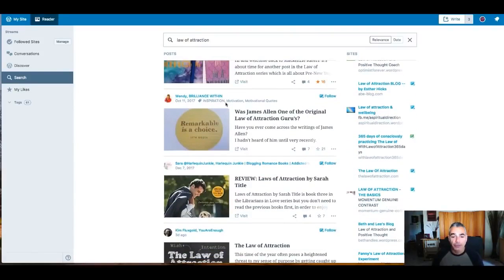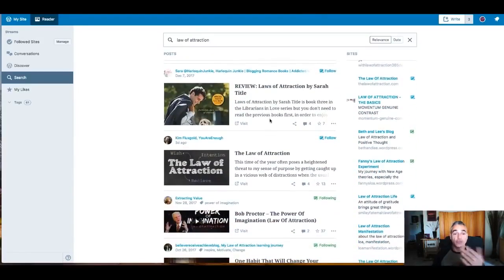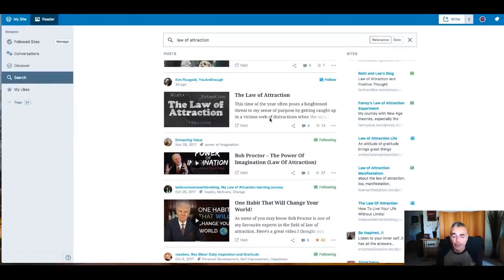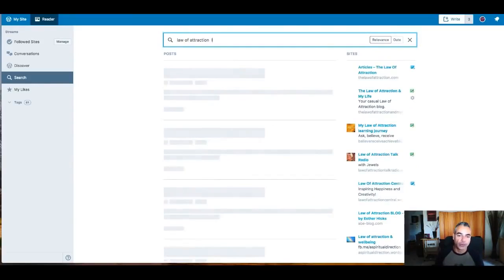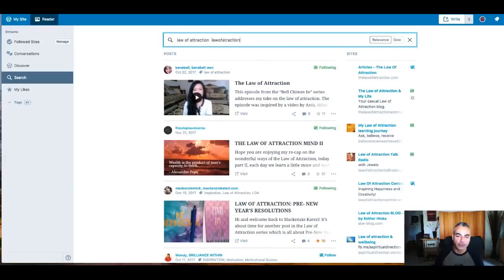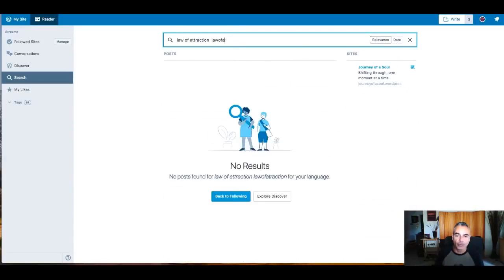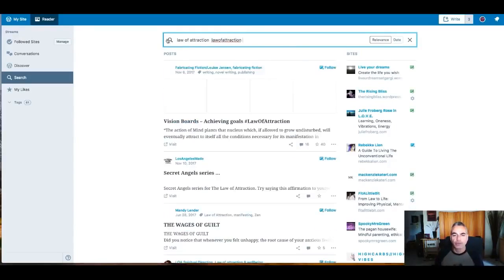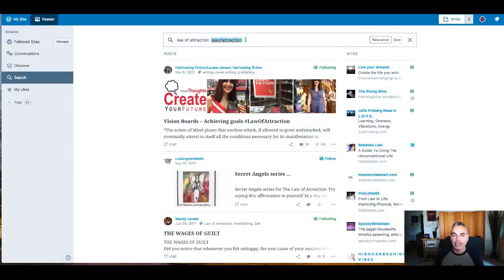I would choose inspiration and law of attraction and add more, actually. Same here, inspiration, motivational quotes. I would use motivational quotes in that. So you would take those keywords and add them. Now, in the keyword field, if you're writing keywords, put one like this, law of attraction, and do another one like this, law of attraction. Put it together, make two of each, just in case. You never know. If you see that one of the keywords is not getting any likes, that's because maybe nobody's using it the way I'm using it here.